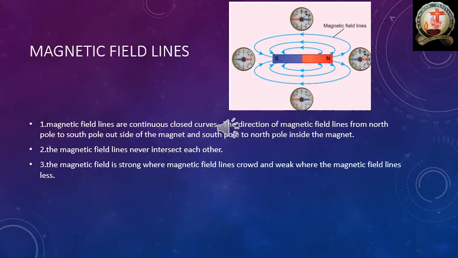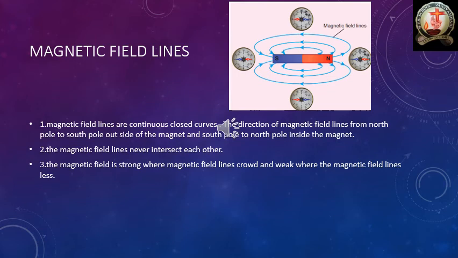Okay, so see the first point now, magnetic field lines are continuous closed curves. Each and every magnetic field line is a continuous closed curve only. The direction of magnetic field lines is from north pole to south pole outside of the magnet. So will you observe each and every magnetic field line, at which side to which side it is moving? North pole to south pole. Please see the arrow marks.